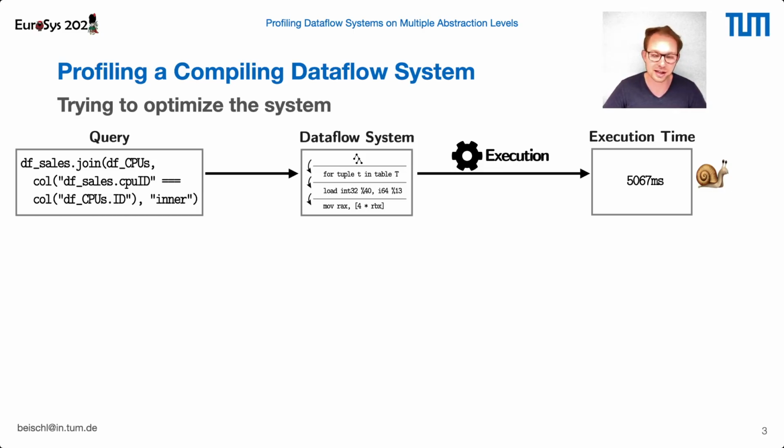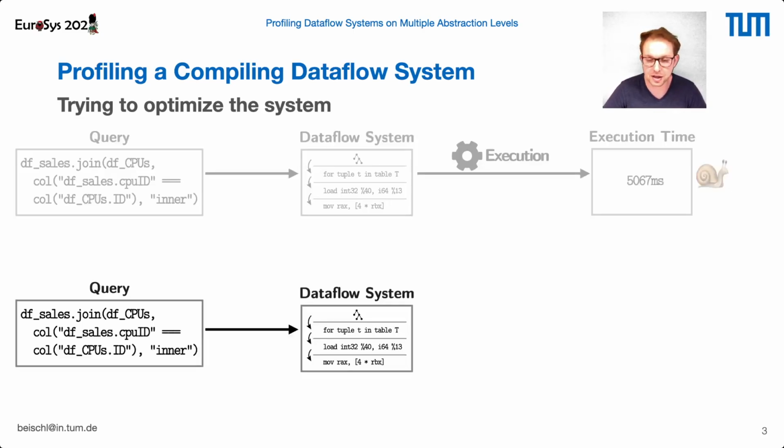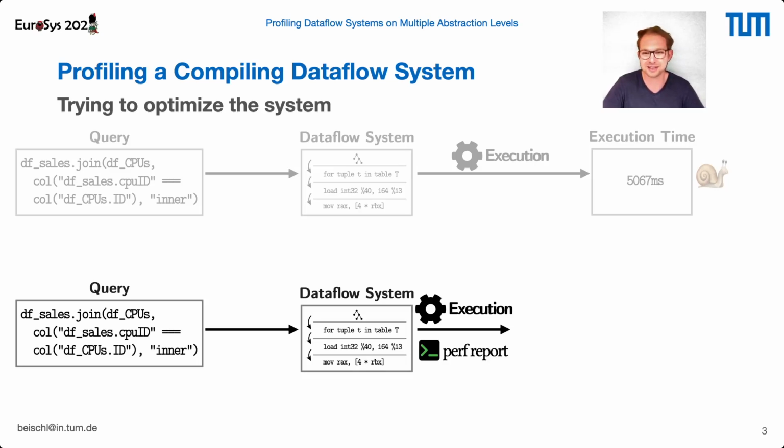In order to do that, I now execute my query again, but this time I profile the execution of the generated code using a profiling tool, like for example vtune or perf. So now perf will hopefully tell me exactly where my time was spent, so I know which part of my dataflow system I have to improve to make my query super fast again. So let's see what's the root of our delay of the query execution.